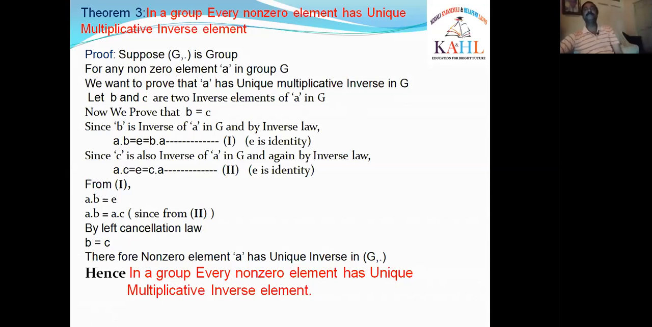We have taken B and C as two inverse elements, but those two inverse elements are equal. That means there is only one inverse element. For a non-zero element A, we have only a unique inverse in (G, ·). Hence, we have proved the theorem. That means in a group, every non-zero element has a unique multiplicative inverse element.